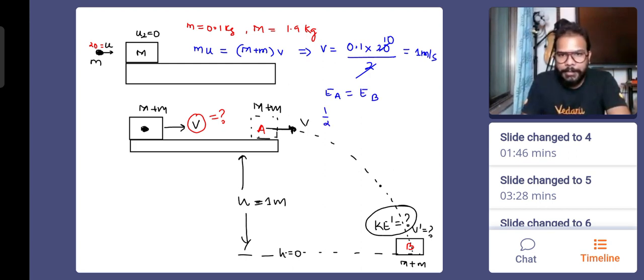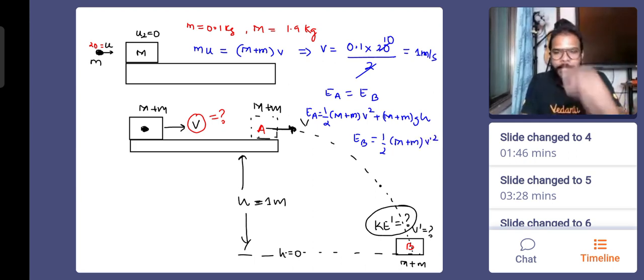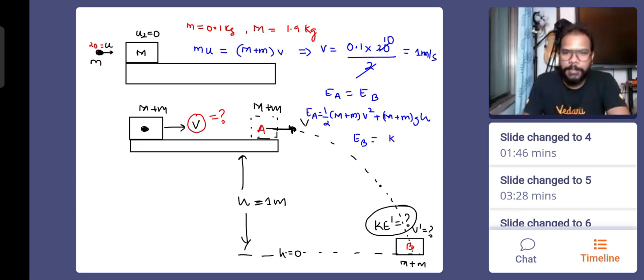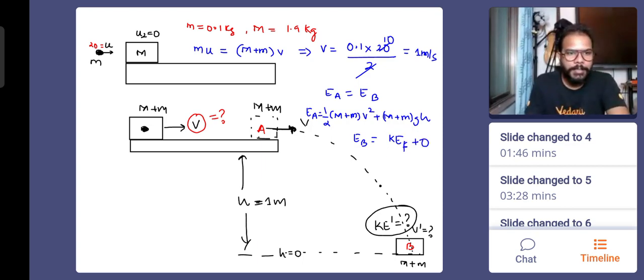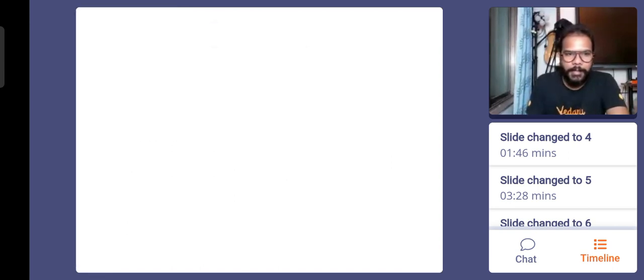At A, the energy is half (m plus M) into v square plus (m plus M) into g into h. This is energy at A. And energy at B is only half (m plus M) into v dash square. And actually we don't need to write that also. We just need the kinetic energy only. So kinetic energy final plus zero potential energy. So we need to find this value. Life would be very simple with just the mathematics required. So we got the velocity 1 and just write this final equation.